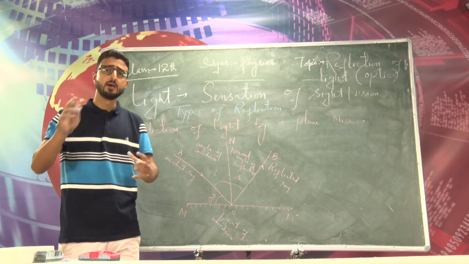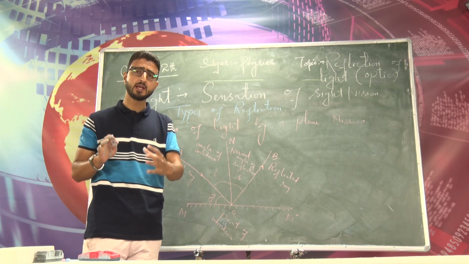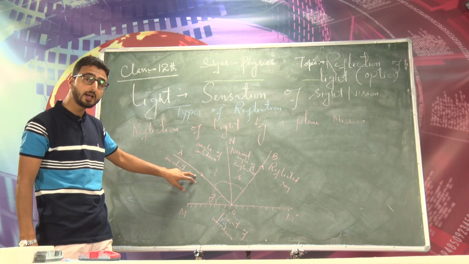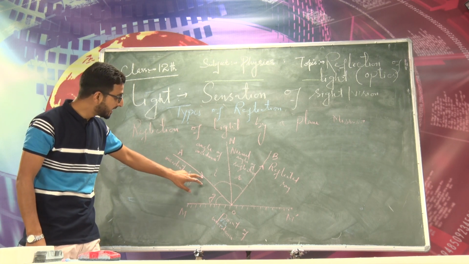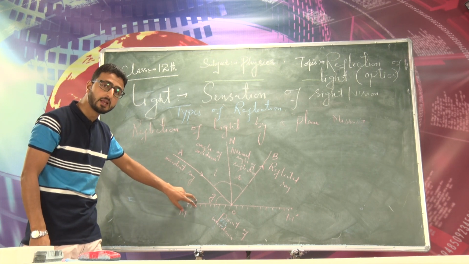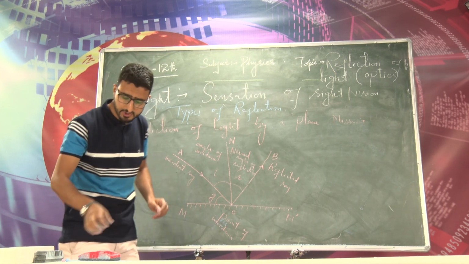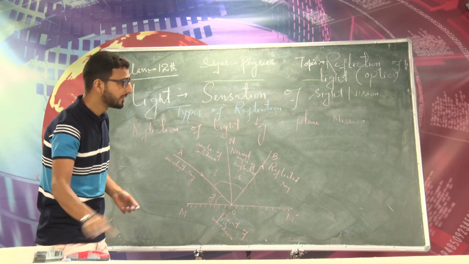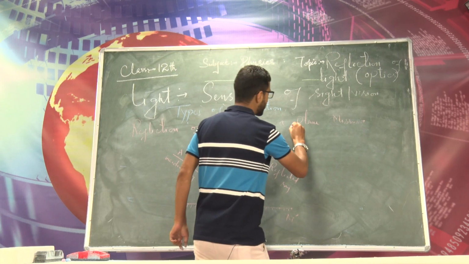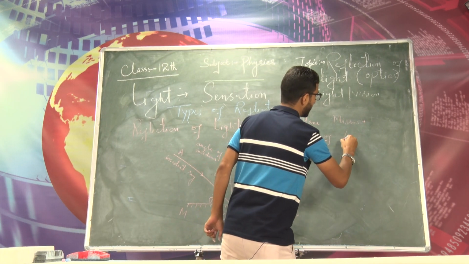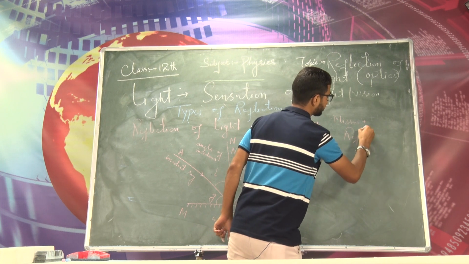The incident ray, point of incidence, reflected ray, normal, angle of incidence, angle of reflection, and the angle, remember dear students, which the incident ray makes with the plane mirror, not with the normal, is called the glancing angle, right? So this is the terminology regarding this. Now let us discuss the laws of reflection related to the spherical and plane mirrors.